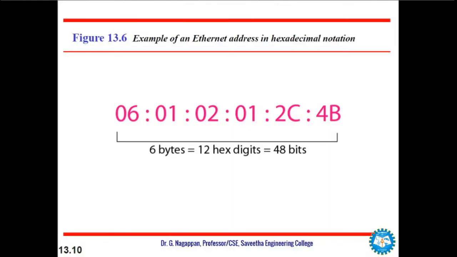When we think about the Ethernet address, there remains the network interface card address. Any Ethernet card which is fixed to connect the Ethernet cable is called a network interface card, and it provides the station with a link layer address. That address is 6 bytes, that is 48 bits, normally written in hexadecimal notation with a colon in between, and this is also called the Ethernet MAC address.